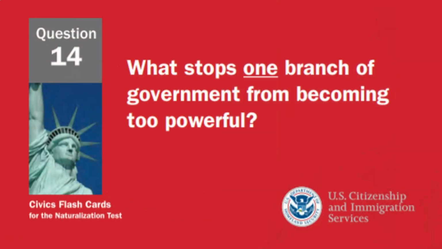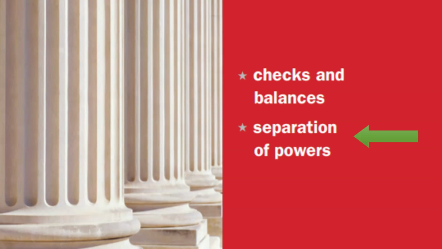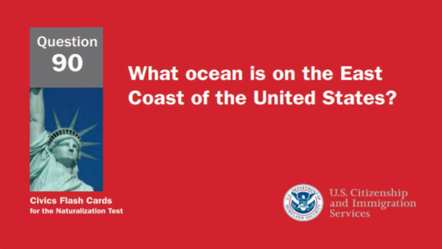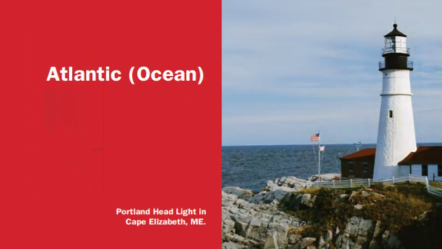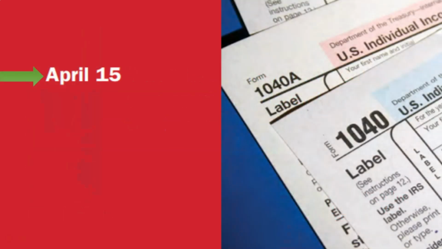What stops one branch of government from becoming too powerful? Separation of powers. What ocean is on the east coast of the United States? The Atlantic Ocean. When is the last day you can send in federal income tax forms? On April 15th.